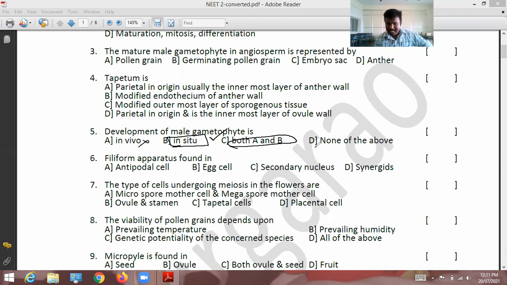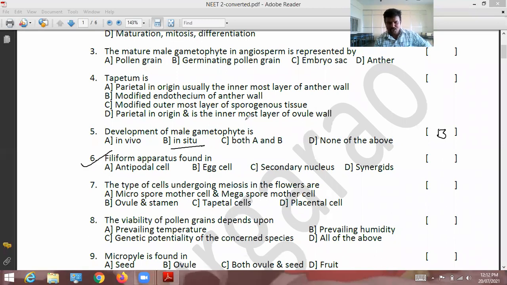Both A and B, only B is correct. A is wrong. None of the above? Already the answer is there, so we cannot say none of the above. Fifth question, correct option is B. In situ means inside. Okay, that's all.